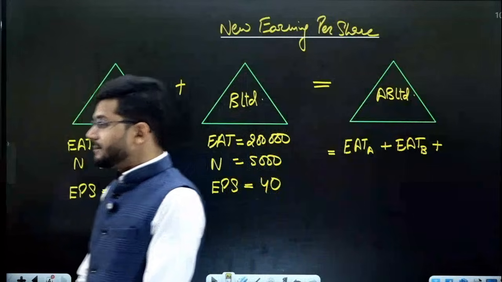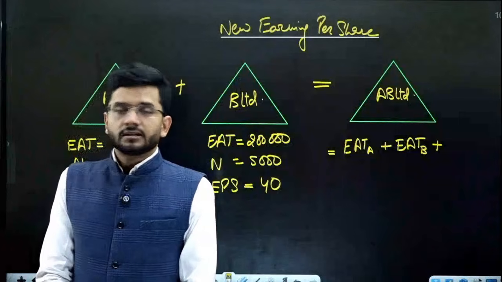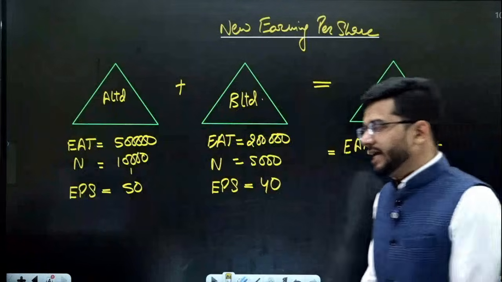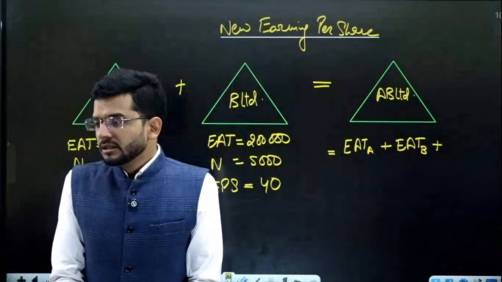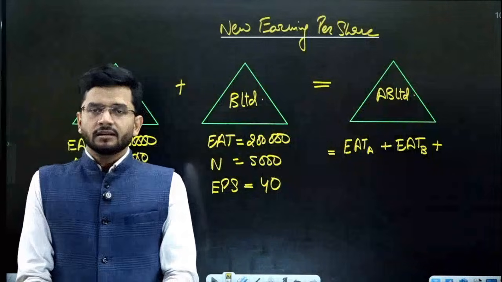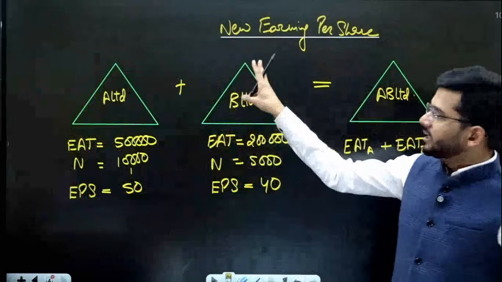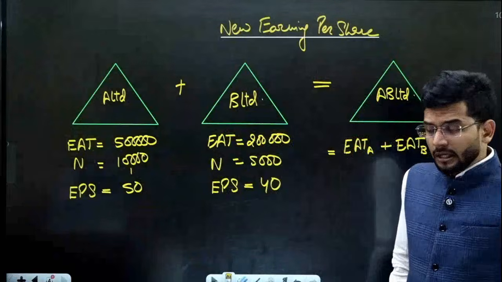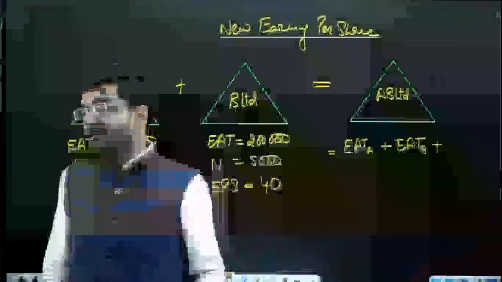If both the companies are merging together to form AB Limited, then you first of all add earnings of A Limited, then you add earnings of B Limited, obviously, because both these things are constituting to become AB Limited. That's perfectly fine, right? Is there something else that I should add?